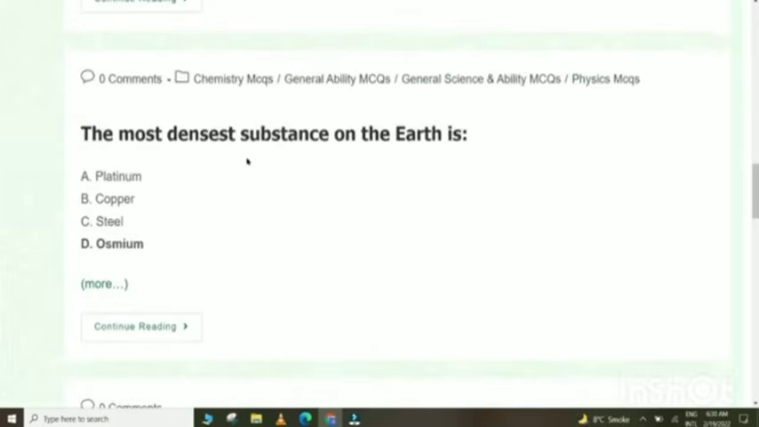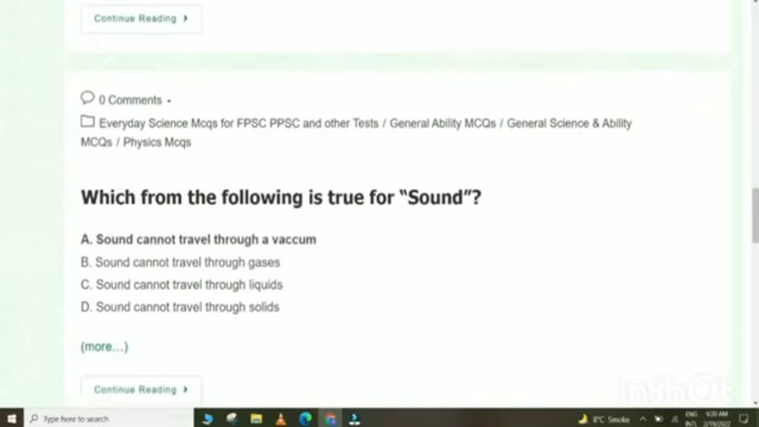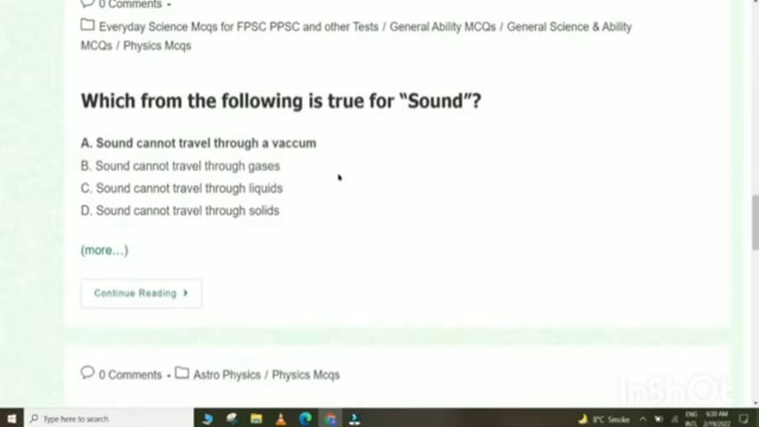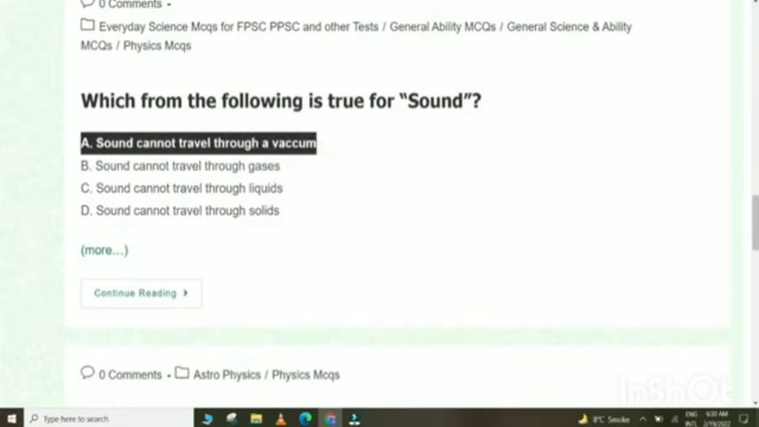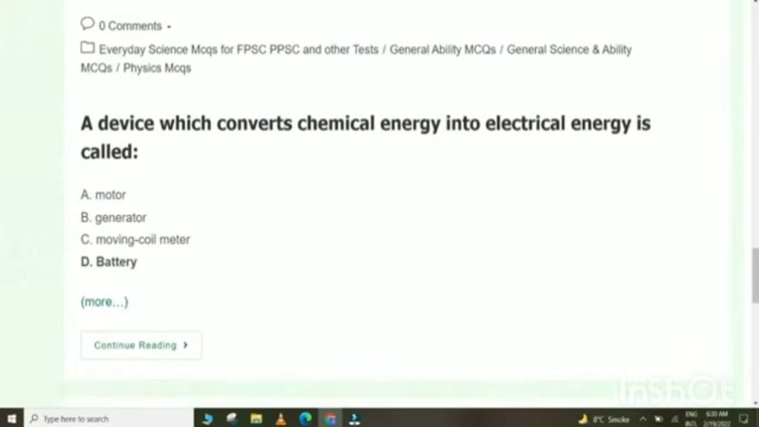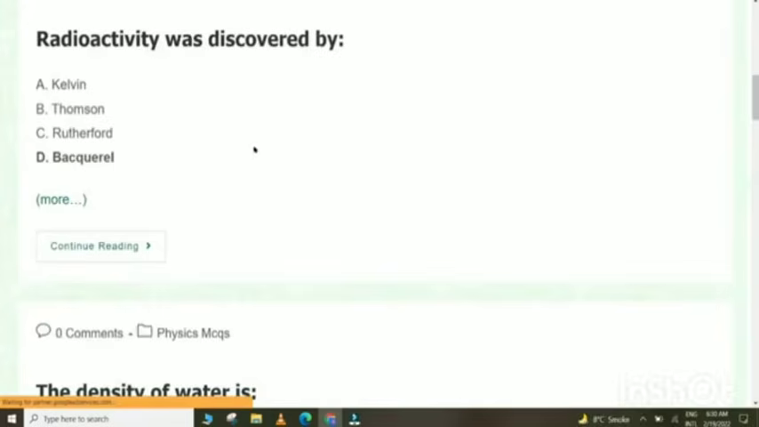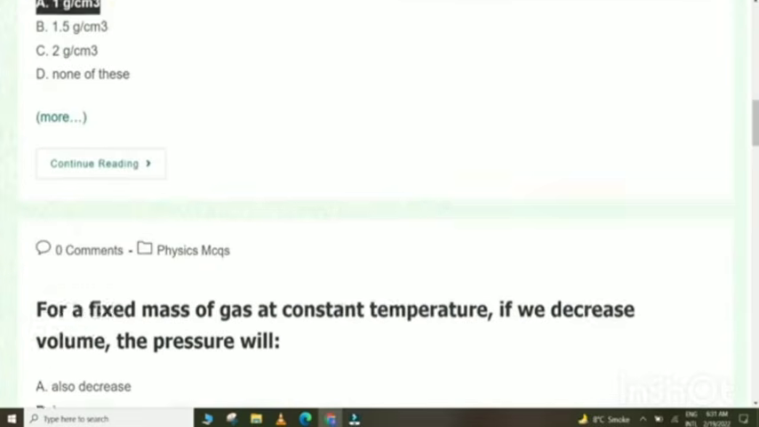The densest substance on earth is osmium. Which from the following is true for sound? Sound cannot travel through a vacuum. The sun is a star. A device which converts chemical energy into electrical energy is called battery. Radioactivity was discovered by Becquerel. The density of water is 1 gram per centimeter cube.